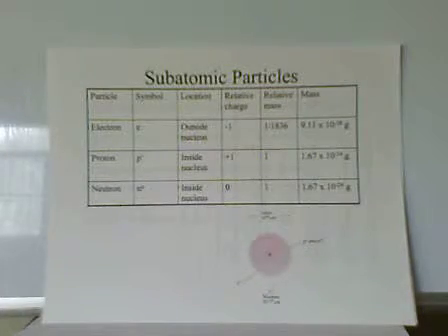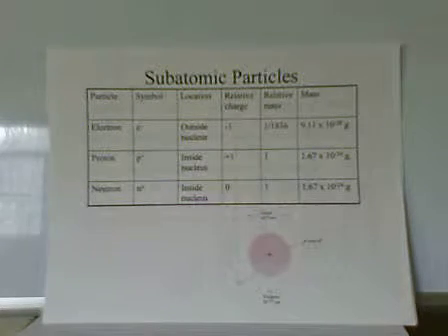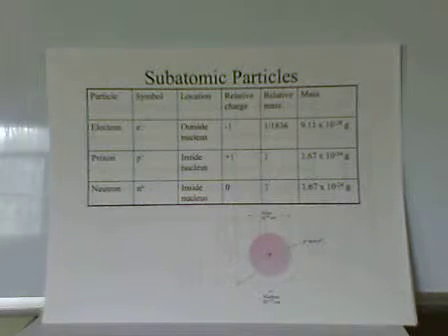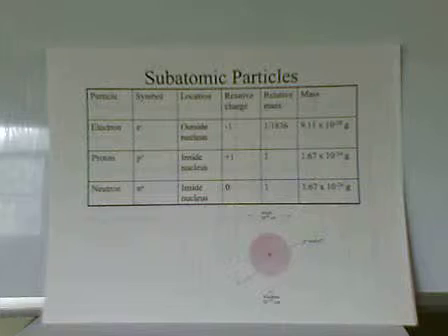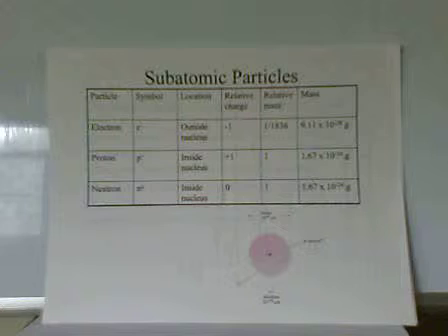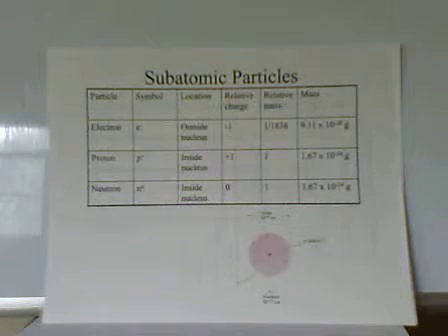So our three particles now: we have the electron, which has a negative charge. We have a symbol of e negative for that. Proton has a positive charge, and p plus is the symbol. Neutron is 0, no charge, so it's n0. So the proton and the neutron are located inside the nucleus, and the electrons are outside the nucleus. Electrons create most of the volume of the atom, and when atoms meet, it will be the electrons that are interacting, not the nucleus. The nucleus contains almost all the mass.